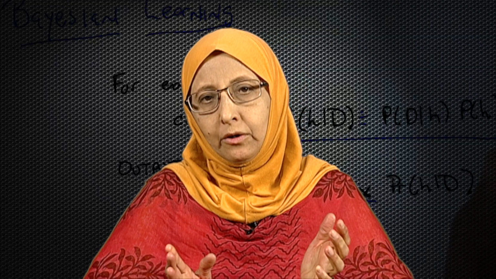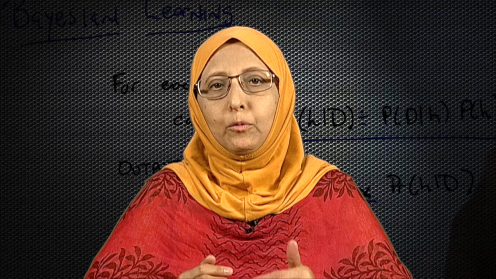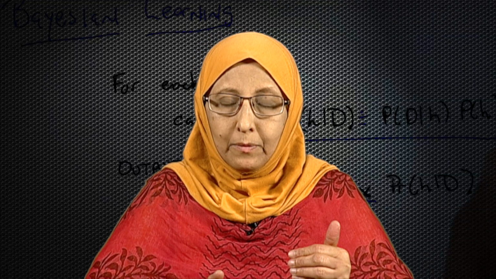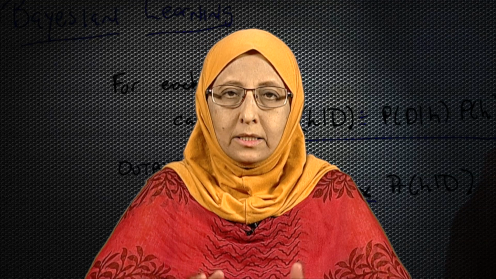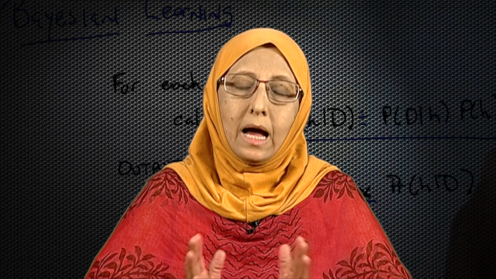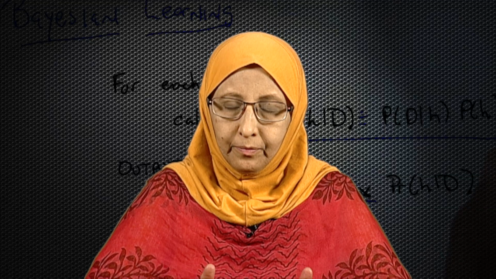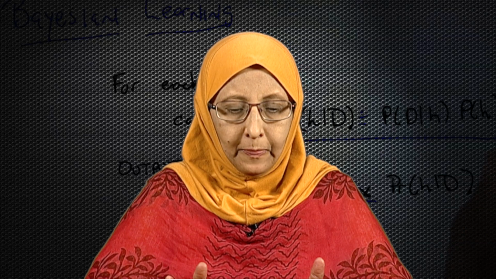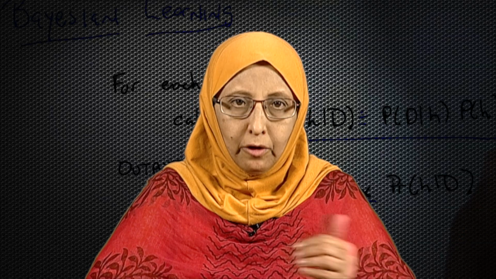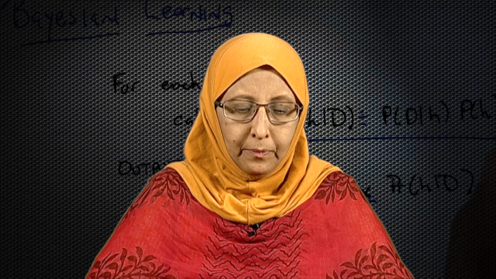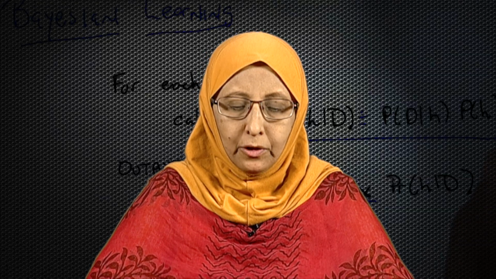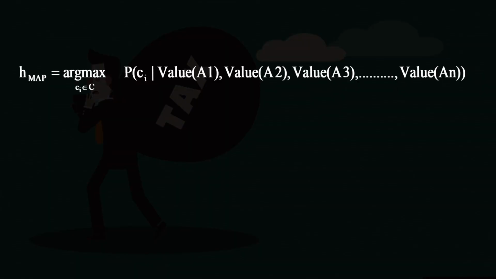When I am talking about the data record, I am talking very specifically. I am saying this data record is now being expressed in terms of the attributes that it comprises. Okay? That is simply what I am saying. So, once again I will go back to my equation of H map, and in H map we had argmax probability of C i given D, and I will rewrite this equation as probability of C i given value of A 1 attribute, comma value of A 2, comma value of A 3, and so on up to value of A n.